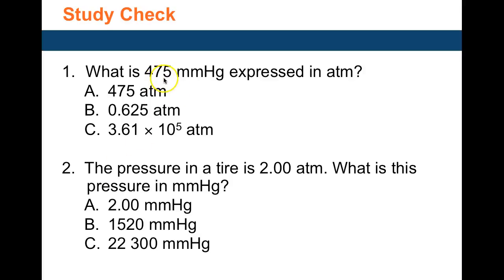What is 475 millimeters of mercury in atm? This is less than 760, so it's going to be less than an atmosphere, and so B would be the correct answer. 2 atmospheres in millimeters of mercury. So 1 is 760, so 2 would be 1520.